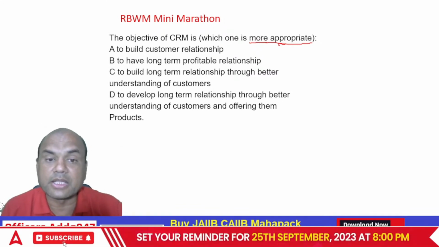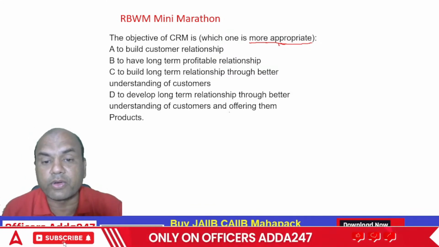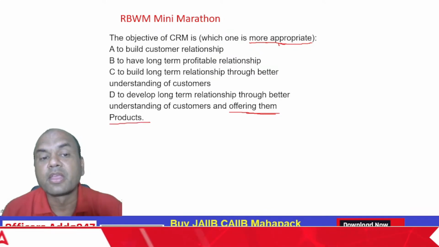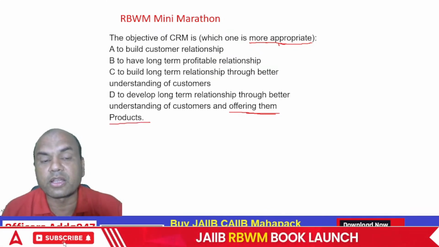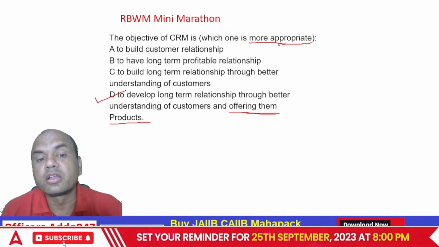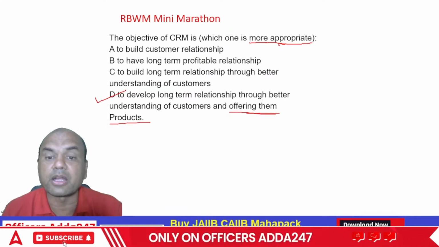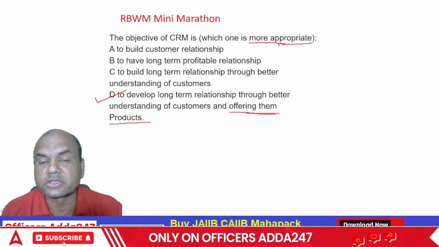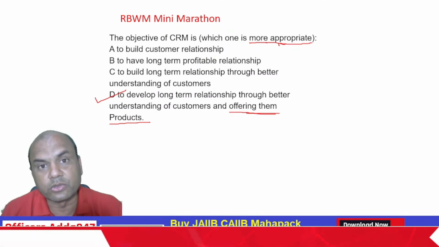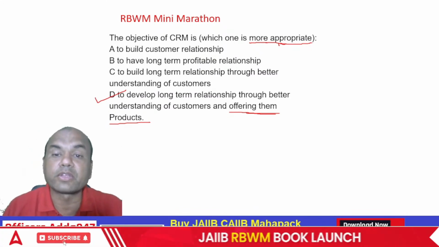We maintain the relationship because we have to ultimately sell the products, offer them the products, right? So what is the answer you guys are typing? I've seen some of you are typing C also, but the real answer is D. Long-term relationship should be there, better understanding should be there, but ultimately offering the products. If your products get sold, then only the employees will get the salary. Then only the bank will sustain.